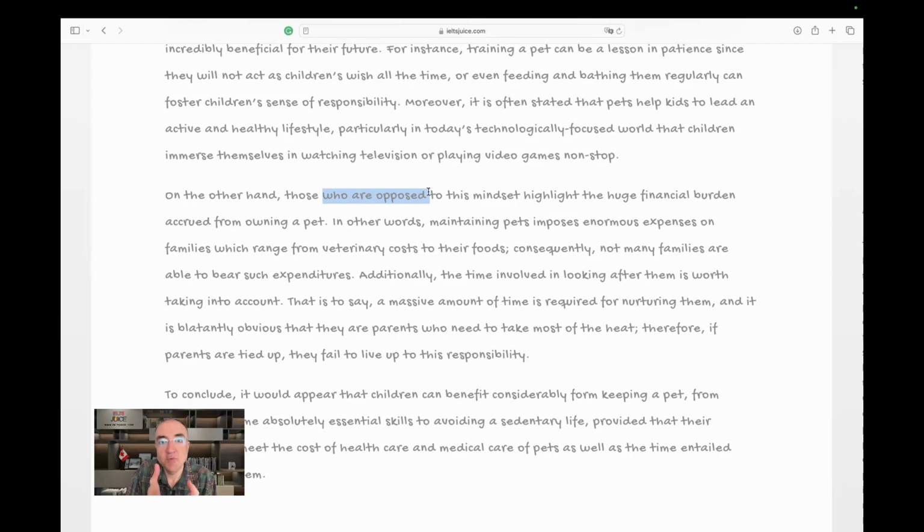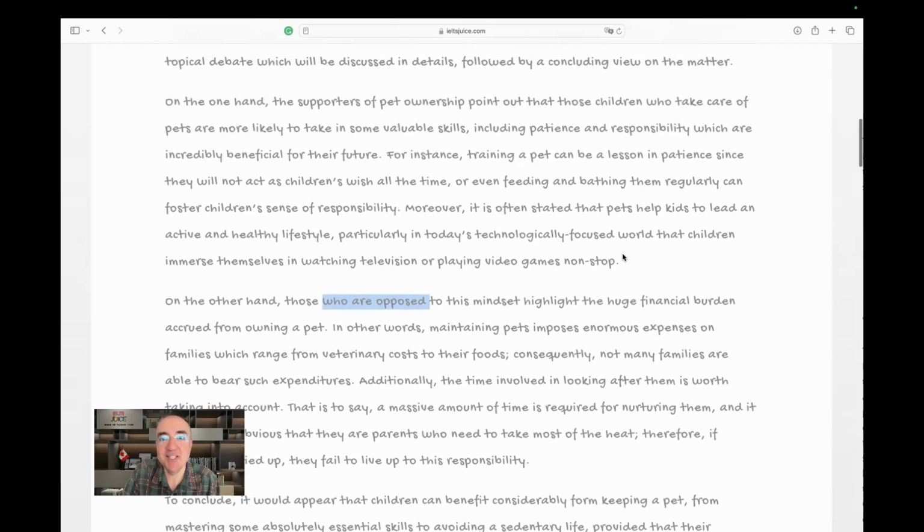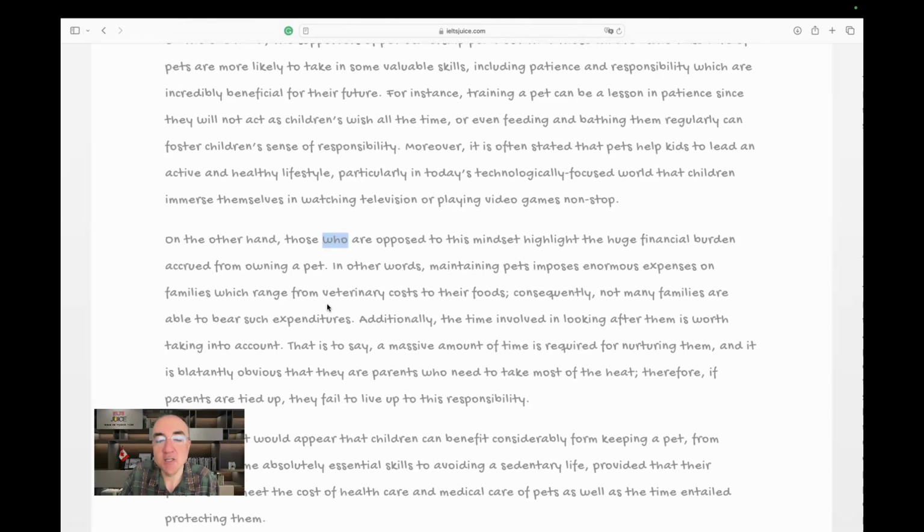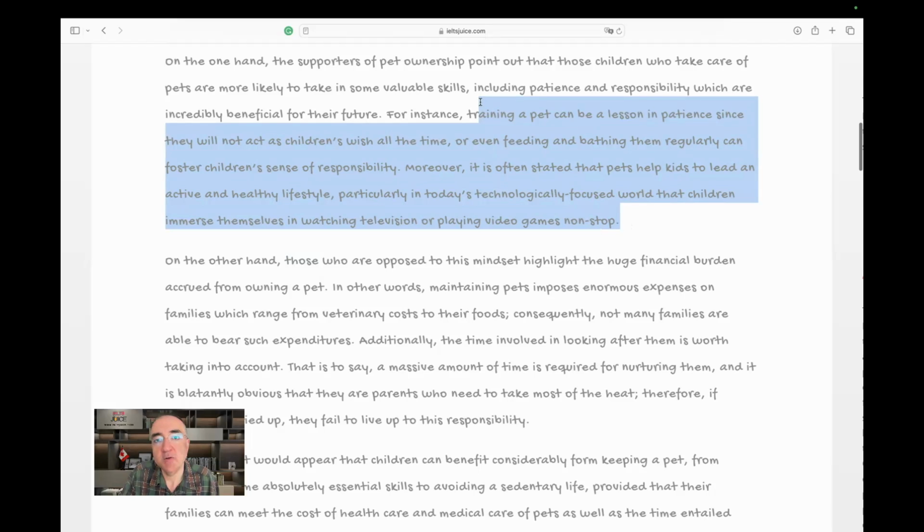And these people are the ones that actually oppose the previous opinion, which is stated in this paragraph. So they are the subject. They oppose something. They disagree with something. It's like when you say those who are disagreed with, meaning you and I disagree with those people. But that's not the case here. The case here is there are people who disagree with what we just said here. This is the mindset in the previous paragraph.